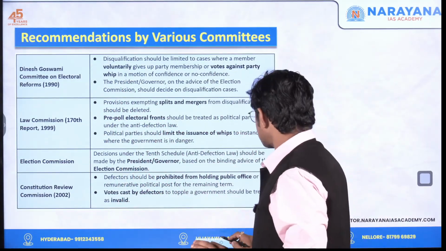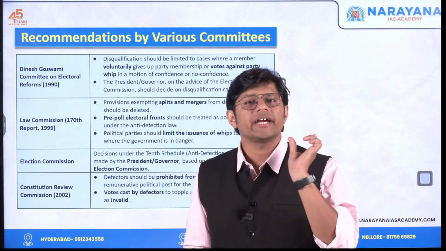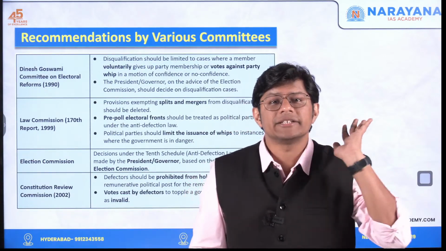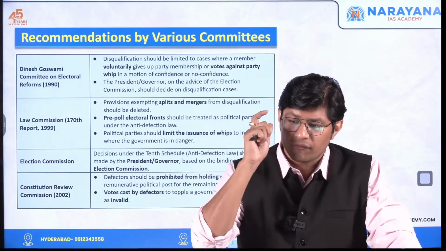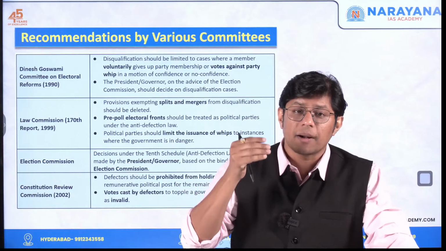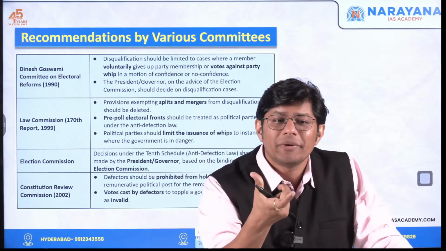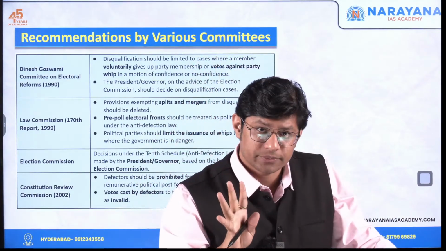First, that the disqualification should only be limited to when the government is in danger, which means the political whip, or the direction that the political party gives, should only be applicable when the government is in danger during the no confidence motion.